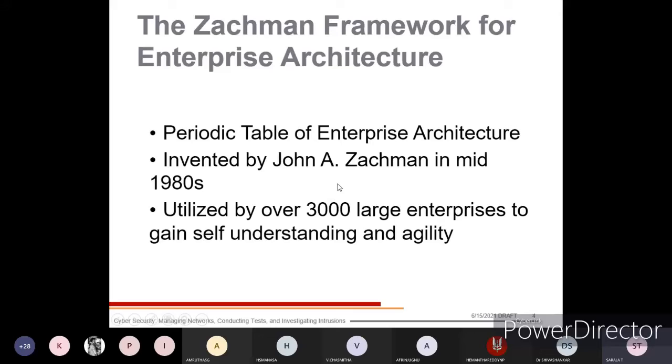I have shown you different types of architectures related to the enterprise, and also the architecture of buildings and the architecture of the enterprise. Both examples we have seen in the previous class. In today's class, we will see the Zachman framework with respect to enterprise architecture.